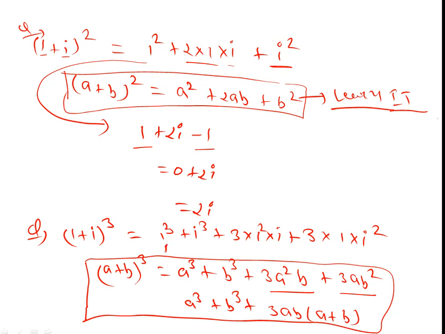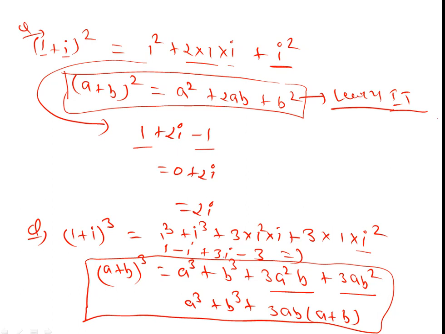So 1 minus iota. i to the power 3 is what? Minus iota. 3 into 1 into iota is 3 iota. And i square is minus 1, so minus 1 into 3 is minus 3. We can add the real part and imaginary part.